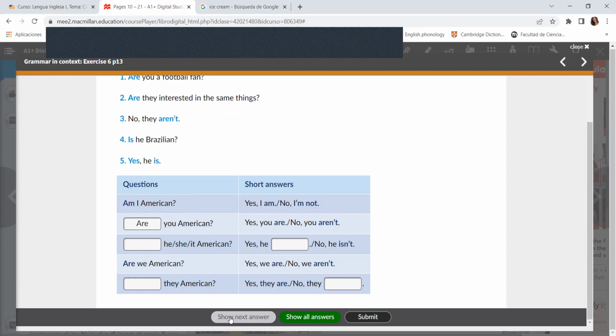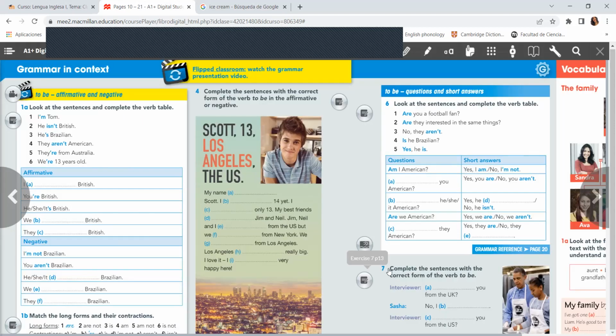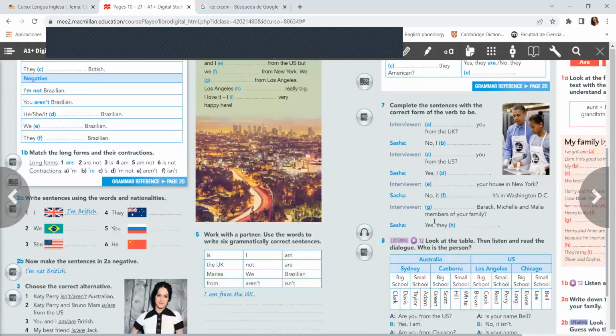For the second person, are you American? Yes, you are. No, you aren't. The third person singular is: is he American, is she American, is it American? Yes, he is. No, he isn't. Yes, she is. No, she isn't. Are we American for plural? Yes, we are. No, we aren't. And are they American? Yes, they are. No, they aren't. So this is the rule. You have to look again at the presentation and complete.